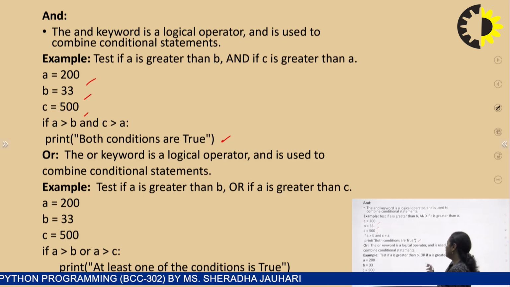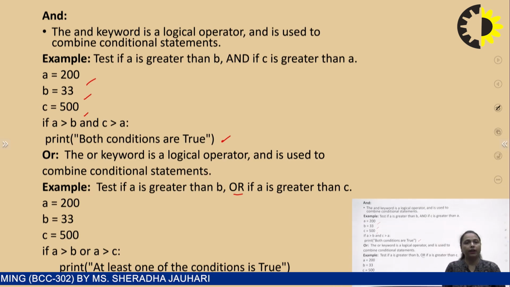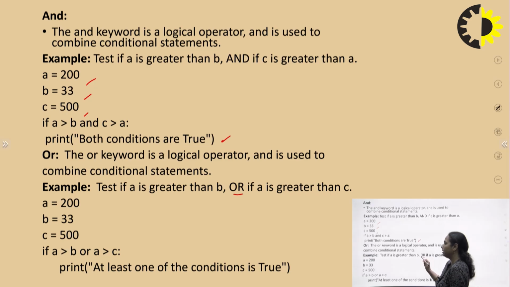Okay. Now similarly with the OR operator, if I want either of the conditions to be true and I get the result, for that I will use the OR operator. So what I have written: initialize the variables A, B, C, and after that if A is greater than B or A is greater than C, in that particular case it is written at least one of the conditions is true, means either A is greater than B or A is greater than C. If any one of the conditions is true, in that case the print statement will execute, otherwise there is no output.